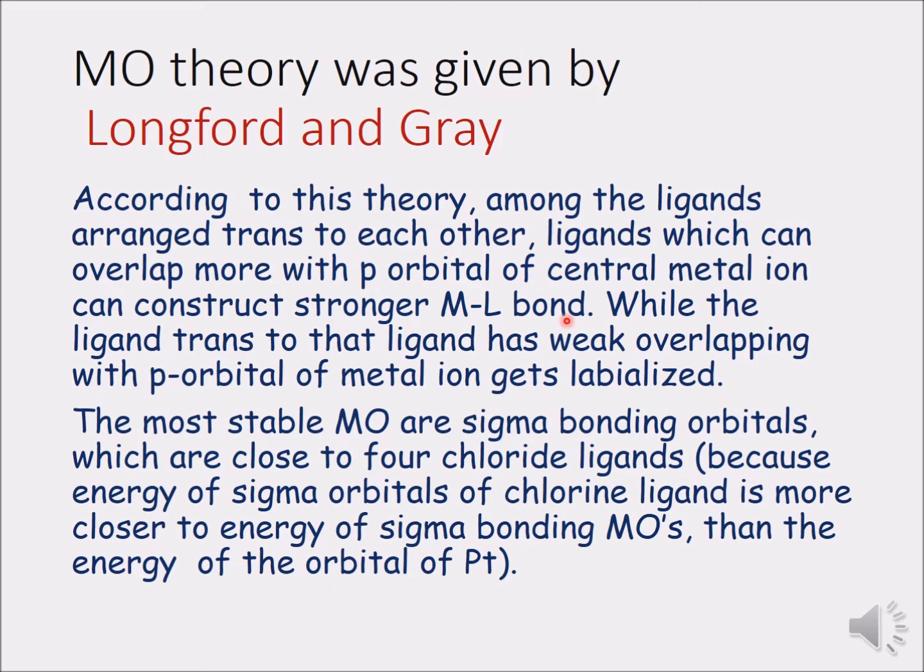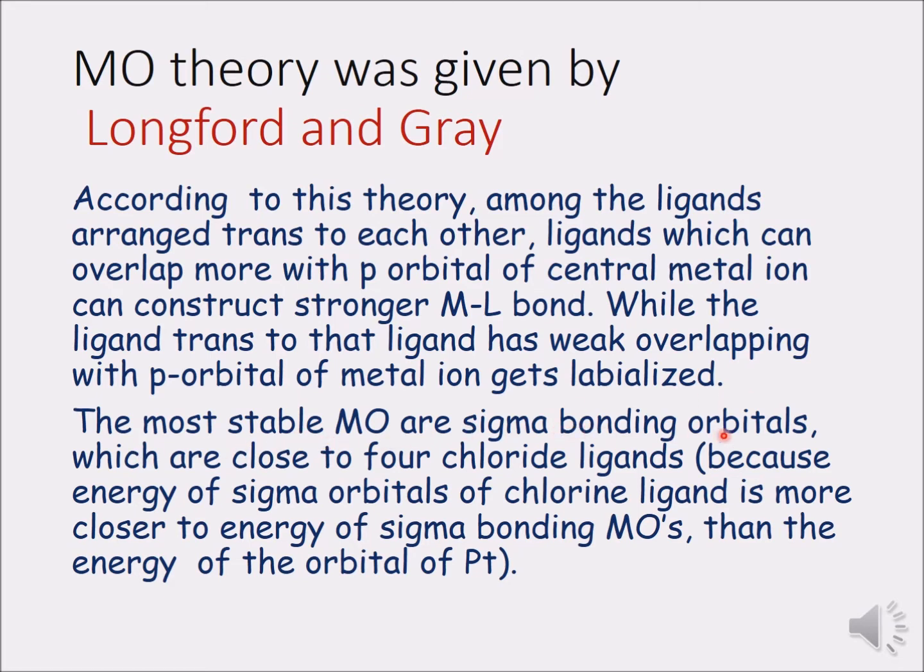Means if two ligands are there and both are placed trans to each other, the ligand which can overlap more with the p orbital of the central metal ion constructs a strong M-L bond, while the ligand trans to that ligand has weak overlapping with the p orbital of the metal ion and gets labilized.